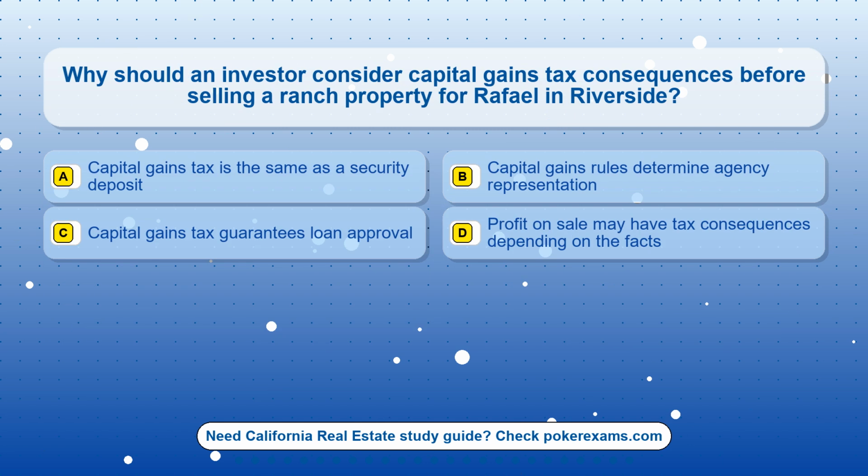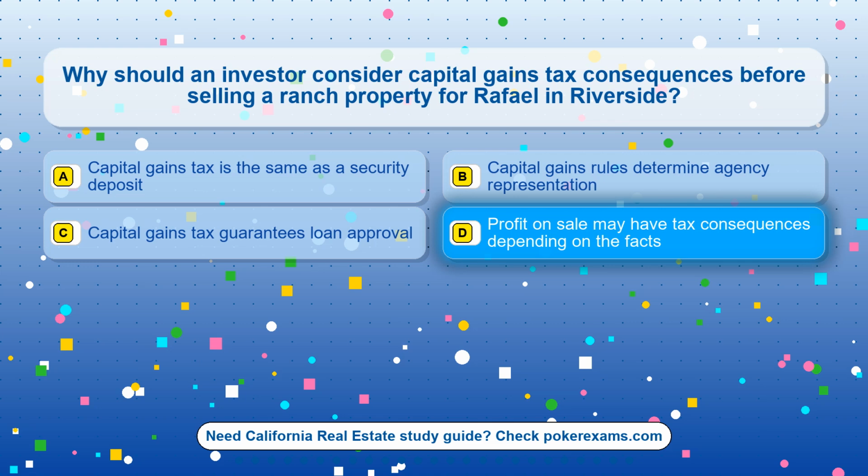Question 17. Why should an investor consider capital gains tax consequences before selling a ranch property for Raphael in Riverside? Option A. Capital gains tax is the same as a security deposit. Option B. Capital gains rules determine agency representation. Option C. Capital gains tax guarantees loan approval. Option D. A profit on sale may have tax consequences depending on the facts.